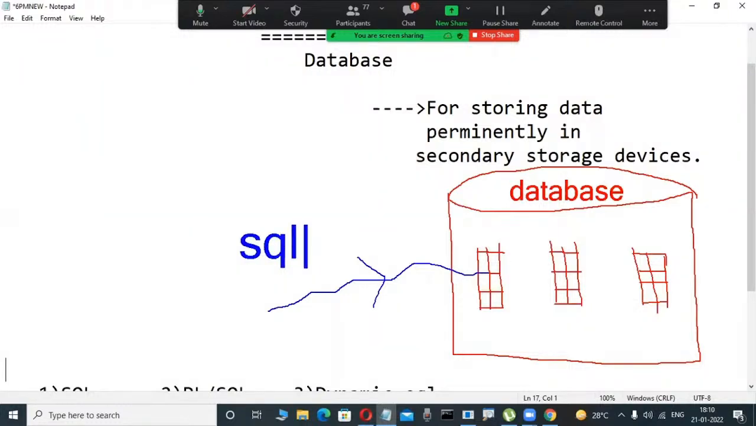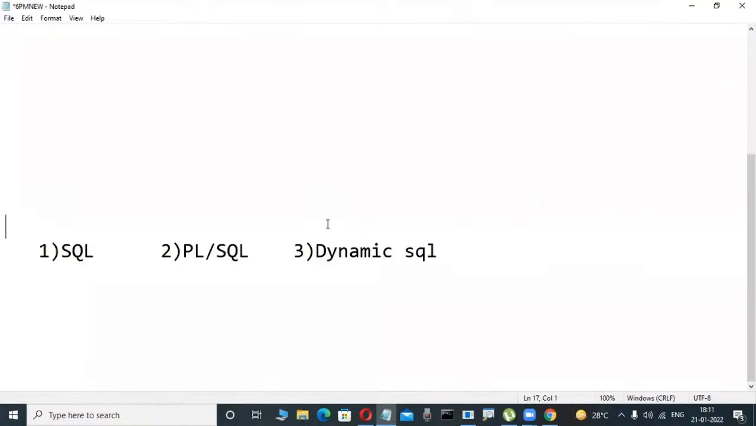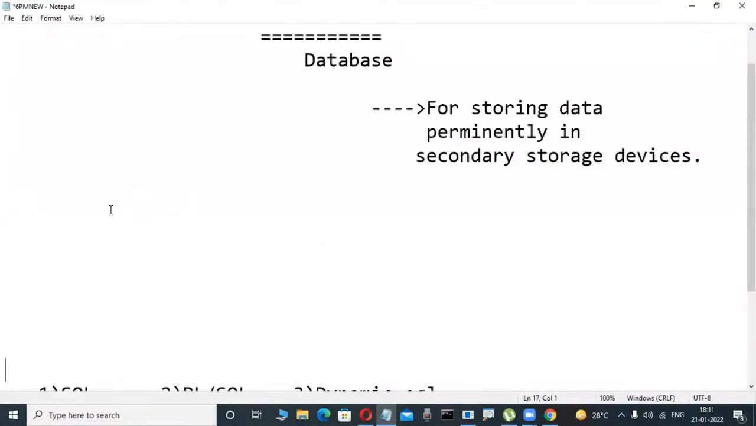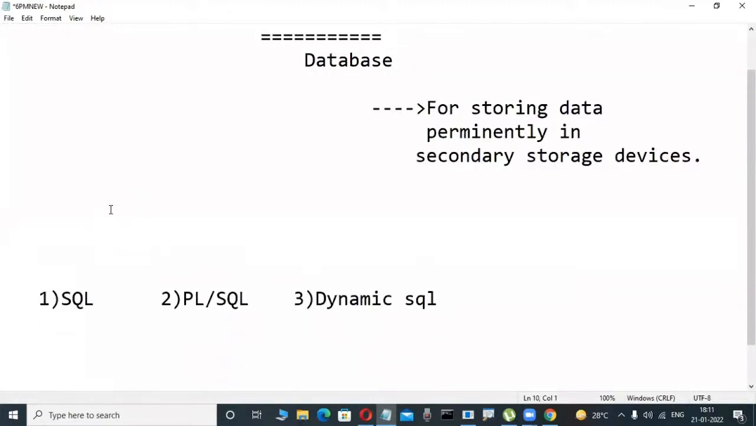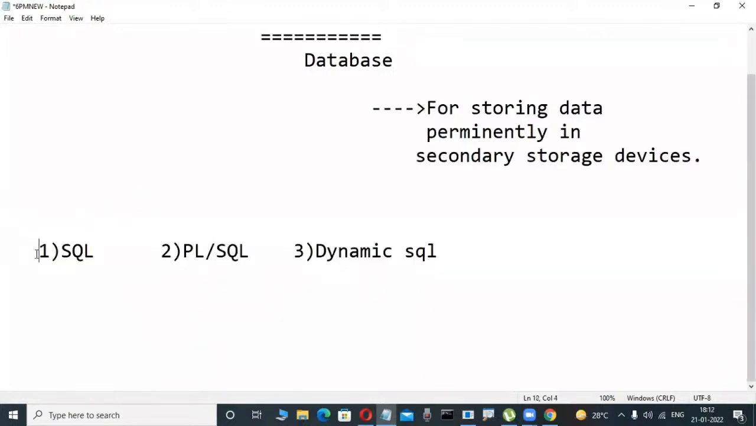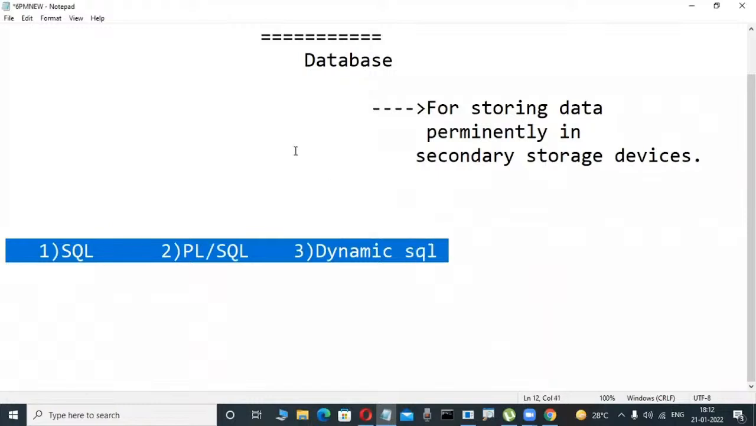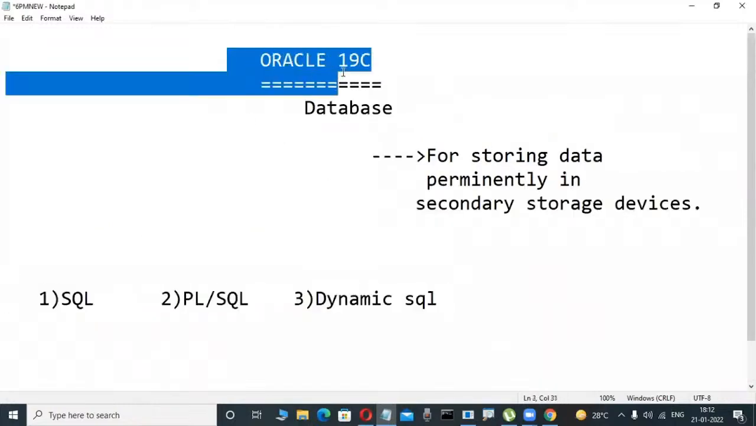Small things I'm telling only. That's why, as I told you yesterday, if you want to operate this Oracle software, we use SQL, structured query language. Another language is PL/SQL, procedural language extension for SQL. Another language is dynamic SQL. Through these three languages, we operate this Oracle software in your companies.